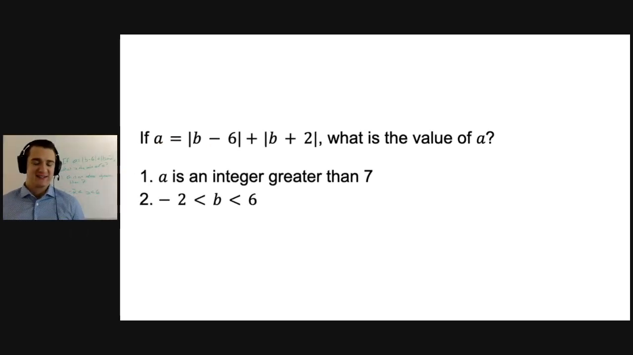Okay, hopefully you've had a second to work through this one. The question asks, if A is equal to the absolute value of B minus 6 plus the absolute value of B plus 2, what is the value of A? When I see this question, there are a couple things that come to mind.